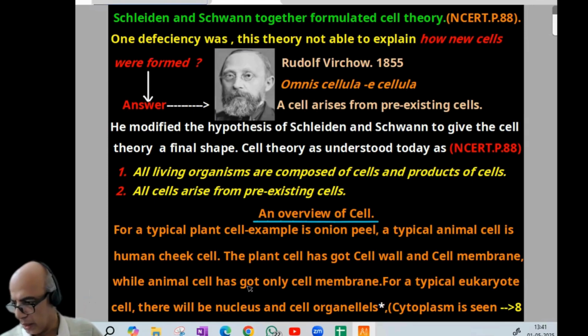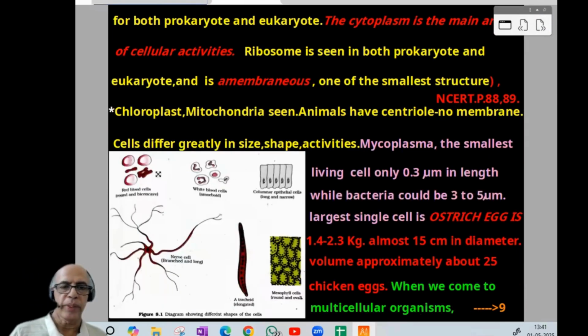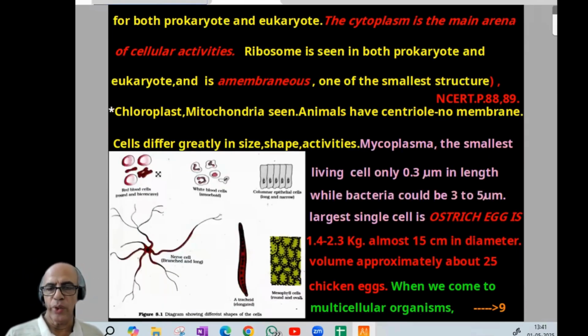Then we came back to the eukaryote. Cell organelles like chloroplast and mitochondria are seen. Animals have centriole, non-membranous, so three non-membranous structures: centriole is there, ribosome is there, nucleolus is there. Then after that, cells differ greatly in size, shape and activities. Mycoplasma is the smallest living cell, 0.3 μm. Bacteria 3 to 5 μm; two values are there in NCERT itself. Largest single cell is the ostrich egg, its weight, its diameter, its volume, etc. Then diagram, match the following.